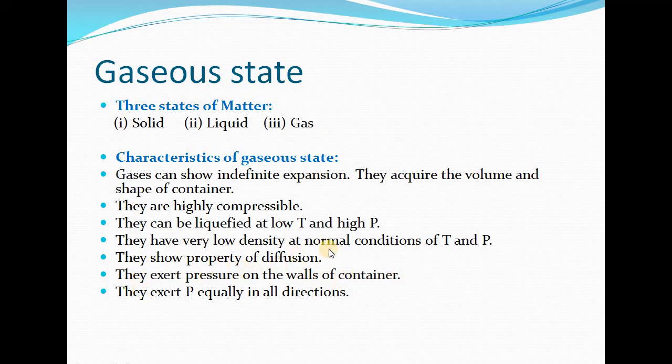They will continuously move in different directions with different velocities. The molecules of the gases are moving in different directions with different velocities and exerting pressure on the walls of the container. And the pressure exerted will be equal in all the directions because of uniformity in the nature of gases. So these all are the various properties of the gaseous state.